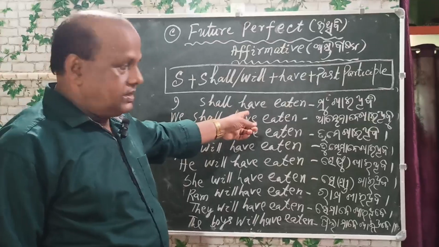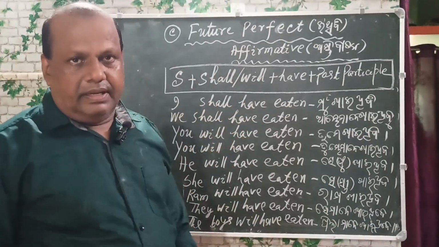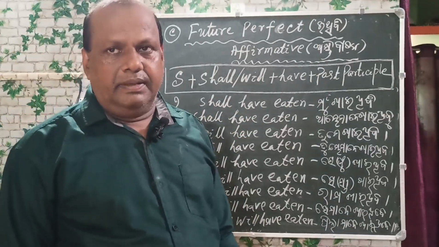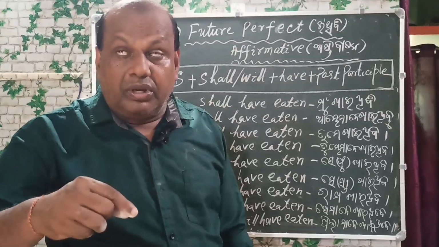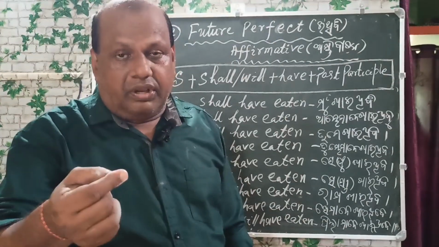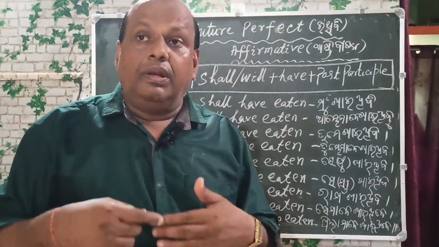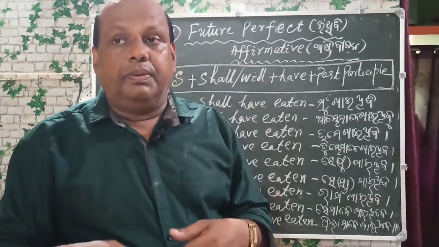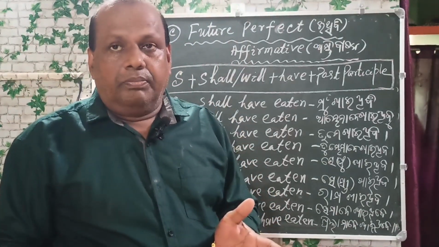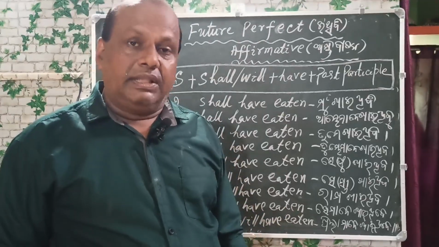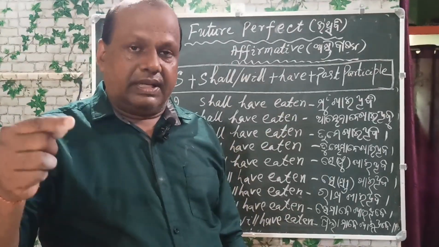Now I am writing the tense. I shall have eaten. It is the future prediction of a speaker, what will happen in the future.